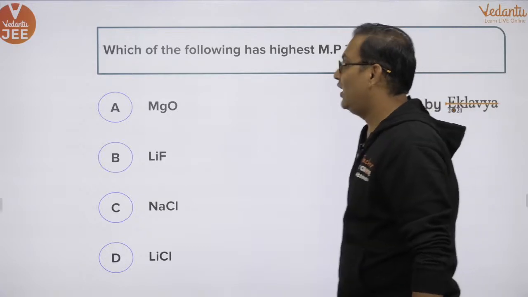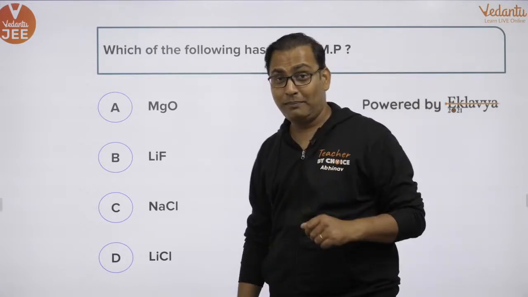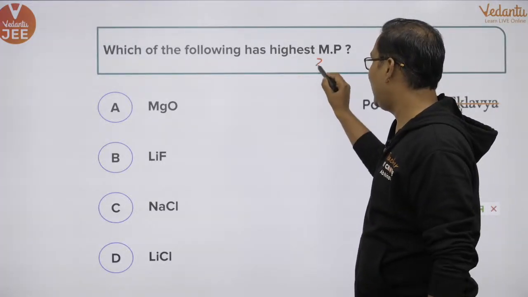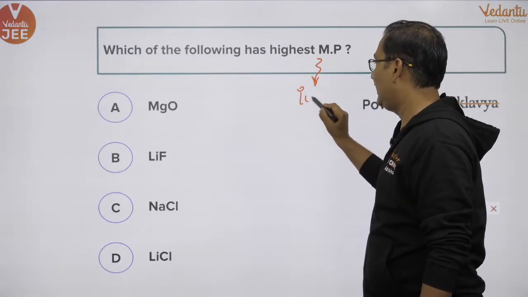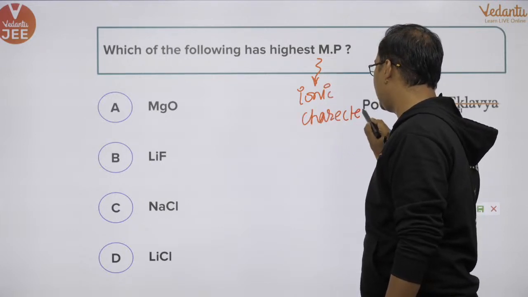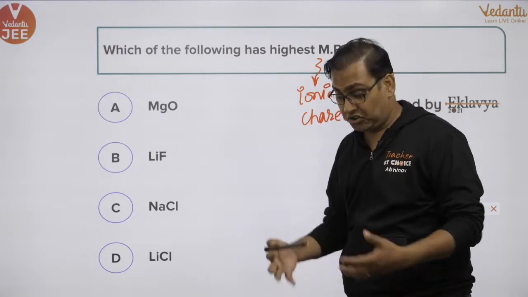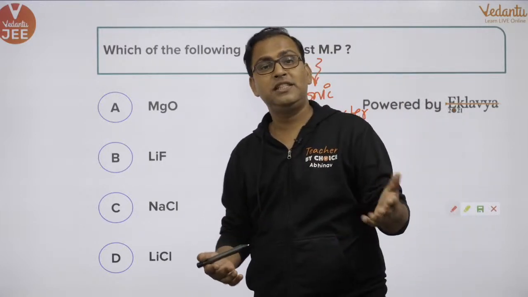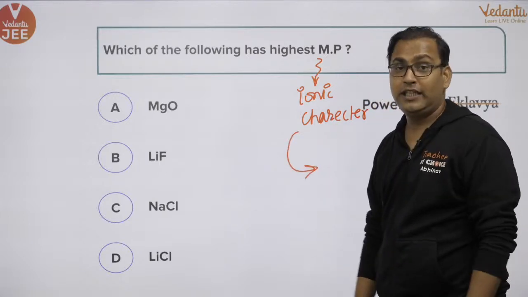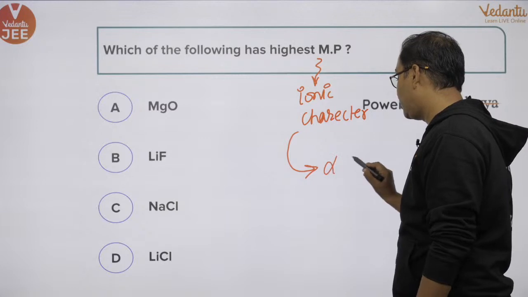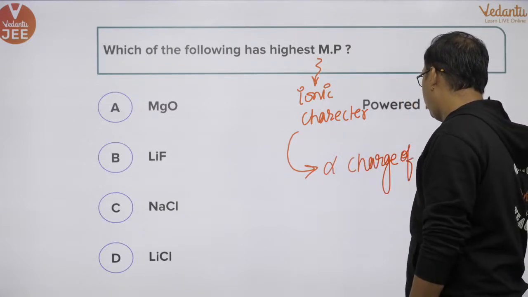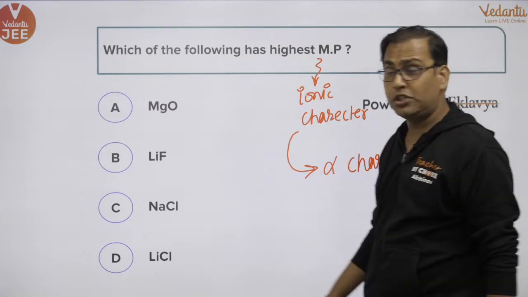Which of the following has the highest melting point? So melting point depends upon what? Melting point directly depends upon ionic character. Something which has more ionic character will have a stronger lattice, and a stronger lattice means a higher melting point. So ionic character, ladies and gentlemen, is directly proportional to the charge of the ion.